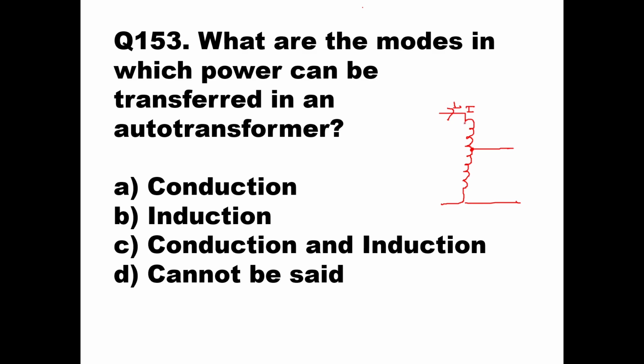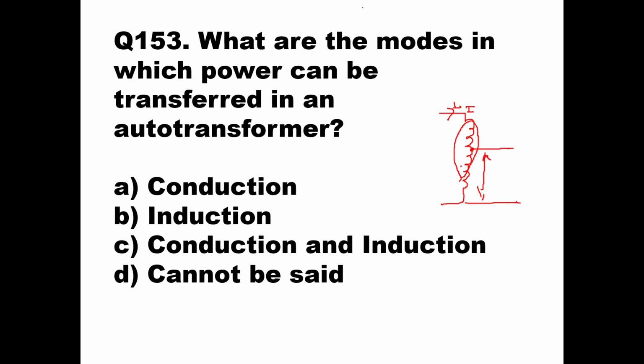That current will produce a magnetic field, which is cut by the same coil, and the EMF is induced in that, and then that will produce your secondary voltage and secondary current. Here the conduction of current was one thing which was helping the power to get transferred from primary to secondary, and also the self induction gives the EMF induced, and that will also develop its own current.